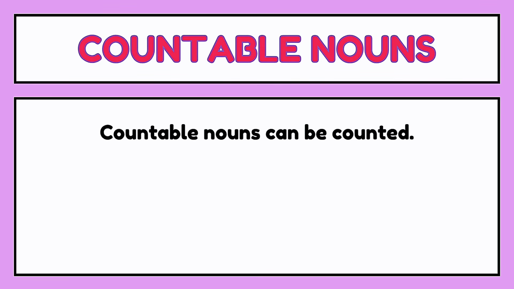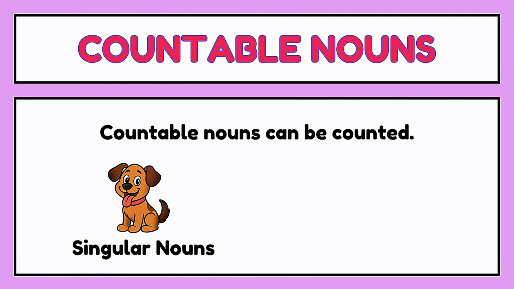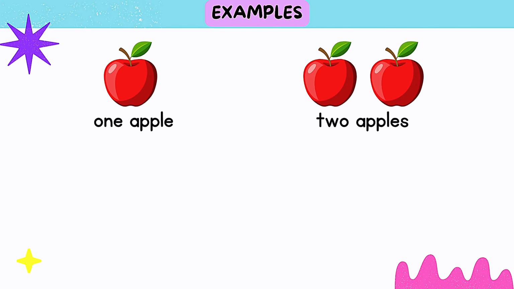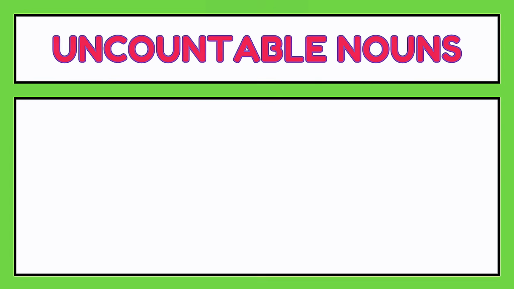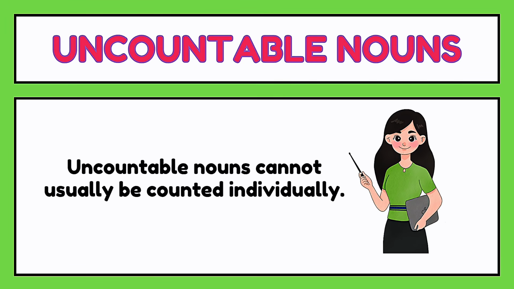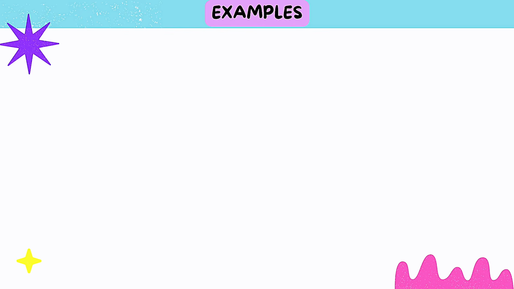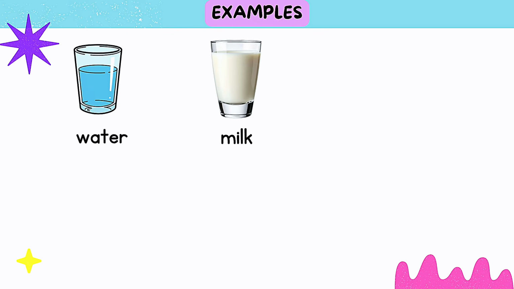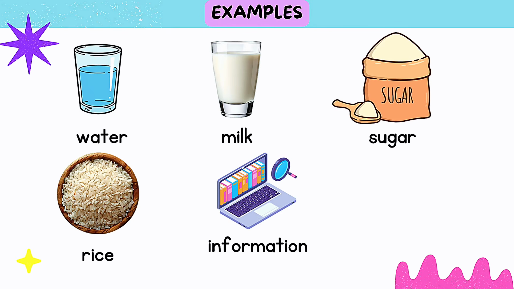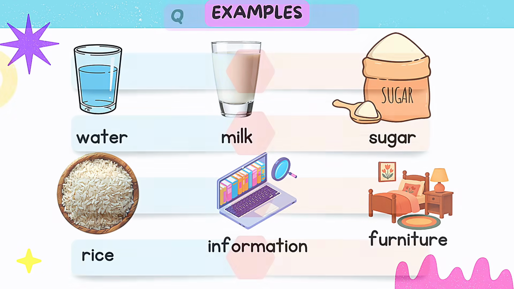7. Countable nouns. Countable nouns can be counted. They have singular and plural forms. Examples: 1 apple, 2 apples, 1 chair, 5 chairs. 8. Uncountable nouns. Uncountable nouns cannot usually be counted individually. Examples: water, milk, sugar, rice, information, furniture.